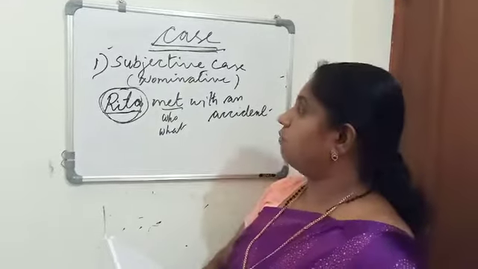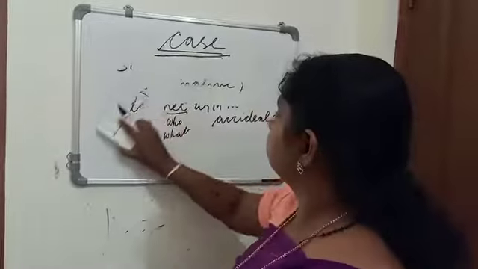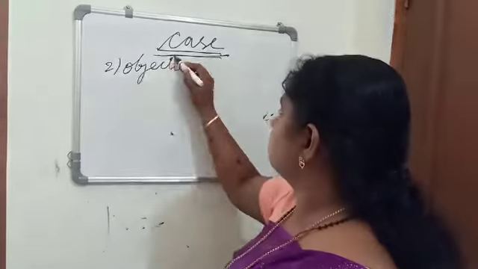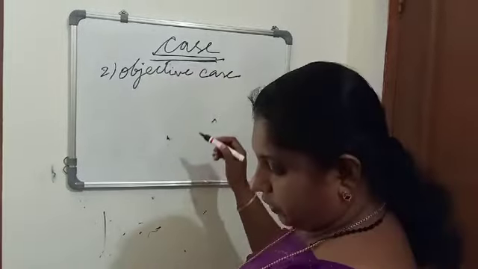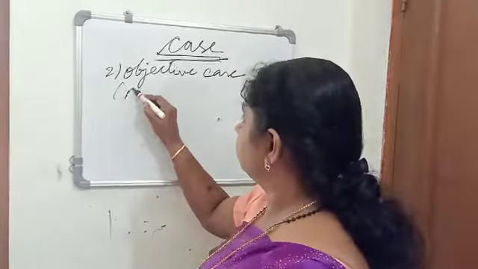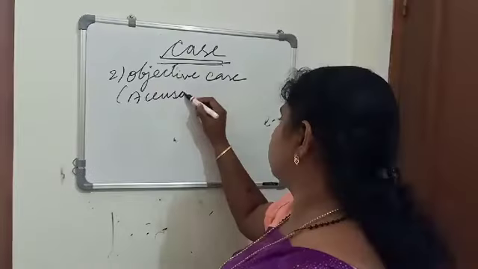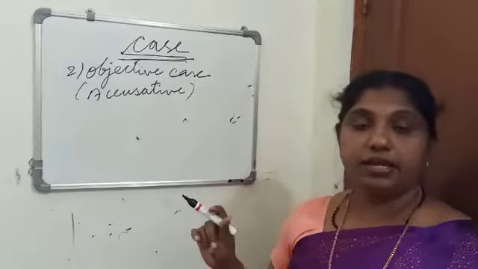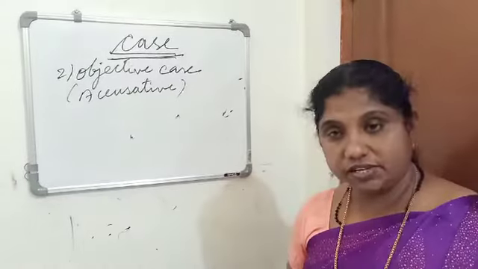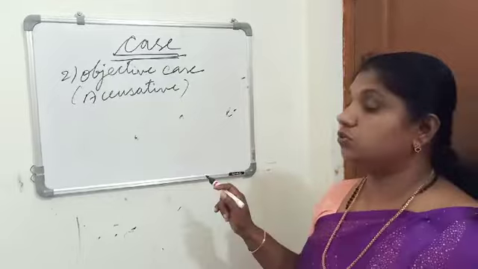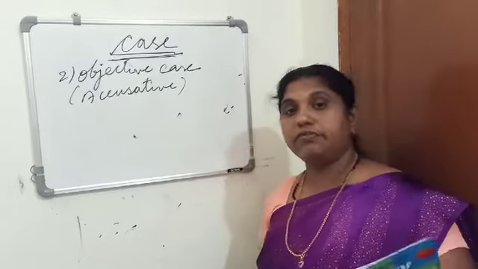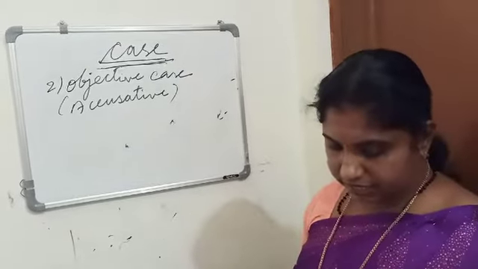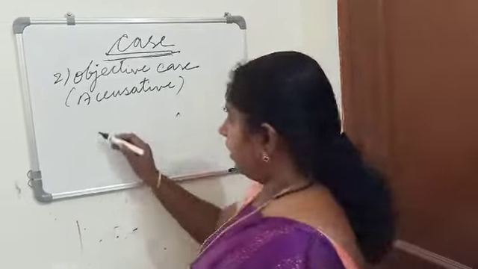Next is objective case, or accusative case. What is objective case? If a noun is used as the object of the verb, then we can call that noun as objective case. Example: Tom ate an apple.